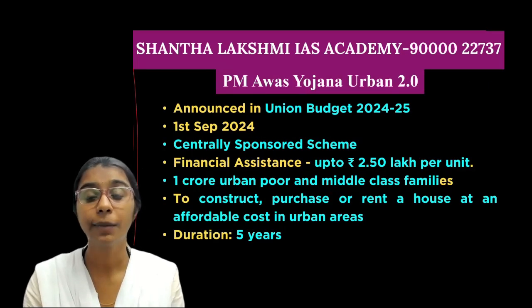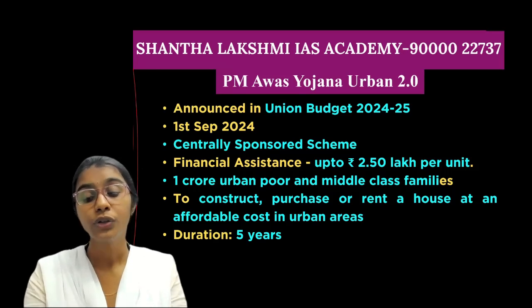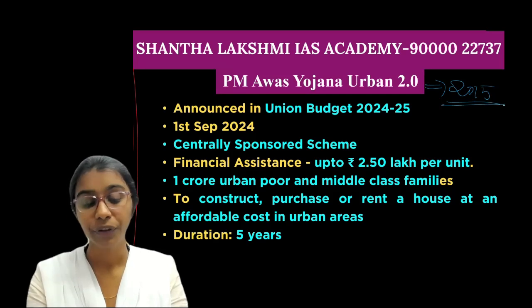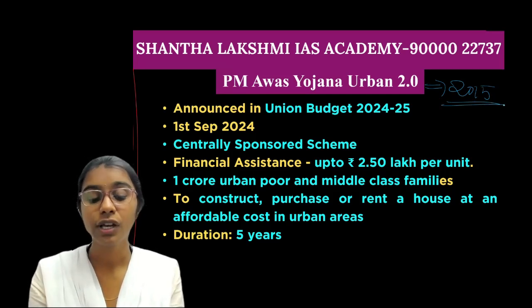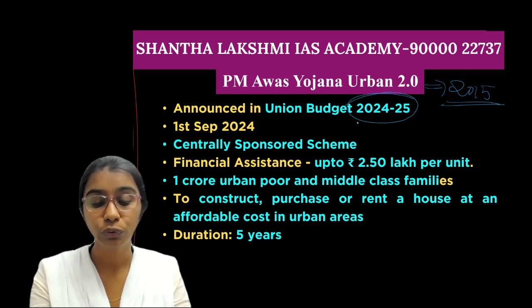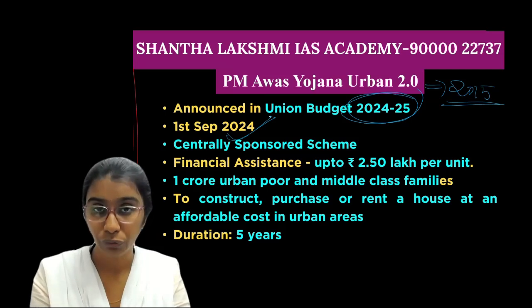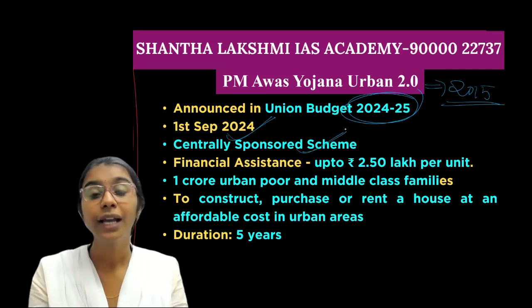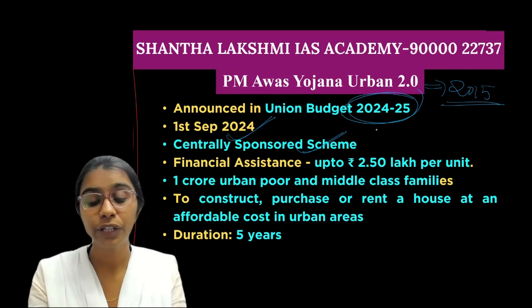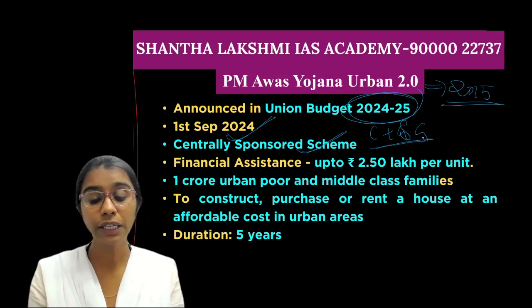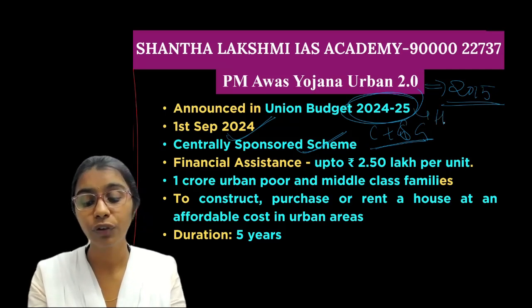Now coming to this PM Awas Yojana Urban 2.0. Its first version was launched in the year 2015. And the second version was announced in the Union Budget 2024-25, and it was launched on the 1st September 2024. It is a centrally sponsored scheme. That means the funding is shared between the central and the state governments. What will this PM Awas Yojana give? It has the motto of housing for all.